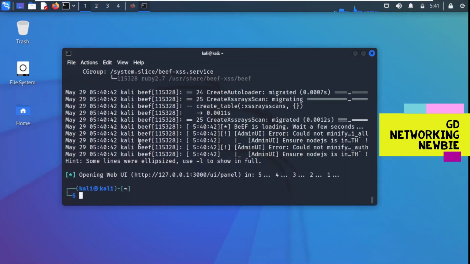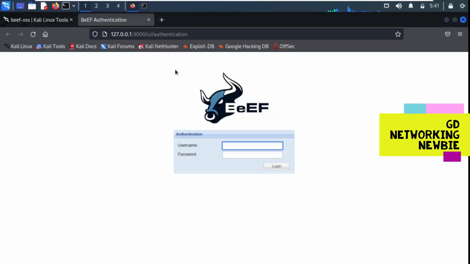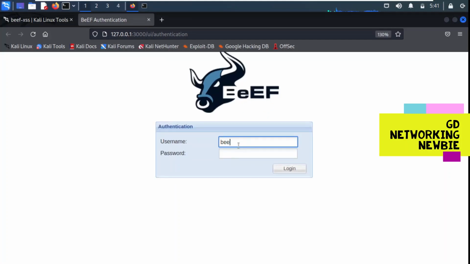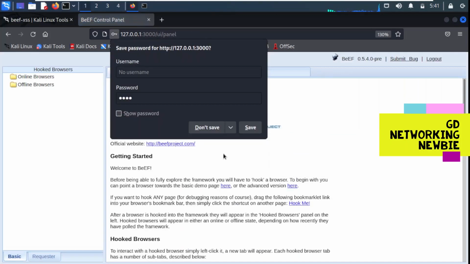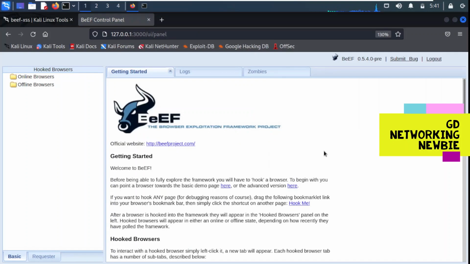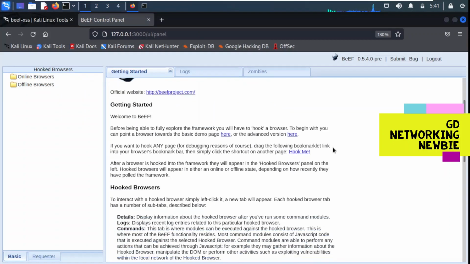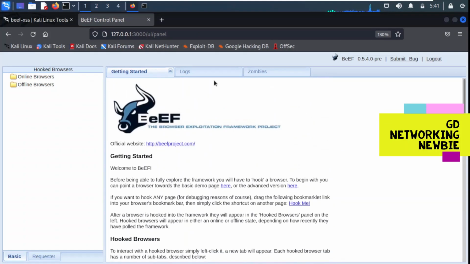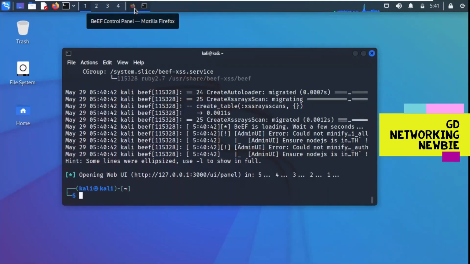Now this has automatically opened my web browser here, and in this web browser you can see I have this interface for BeEF, and now this is asking me for username and password. The name is by default BeEF, but the password which I used is Kali. So log in here, you can use any password. Yes, I'm going to save this password, and now you can see this is the first screen which we can see here in our Mozilla Firefox.